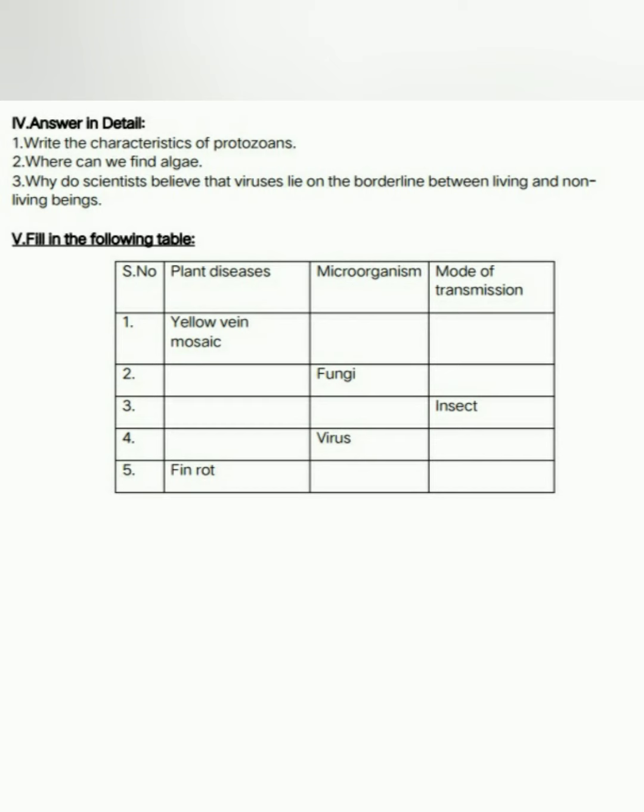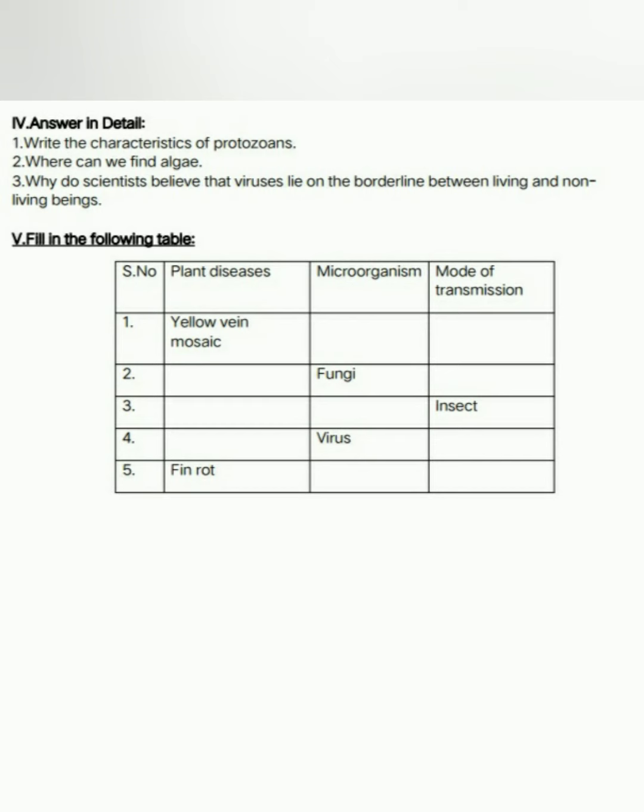Coming to the final part of this worksheet, the fifth Roman numeral: fill in the following table. Four columns are given: serial number, plant diseases, microorganism, and mode of transmission. The first one, yellow vein mosaic. What type of pathogen is it? The pathogen would be a virus, and the mode of transmission is insects. For the second one, they are asking for plant diseases and fungi. So what will be the microorganism? Fungi; we can write wheat leaf rust, caused by a fungus, and it spreads by air and seeds.